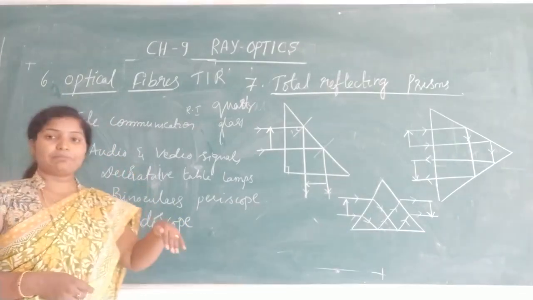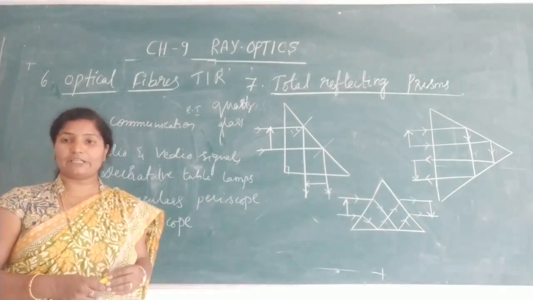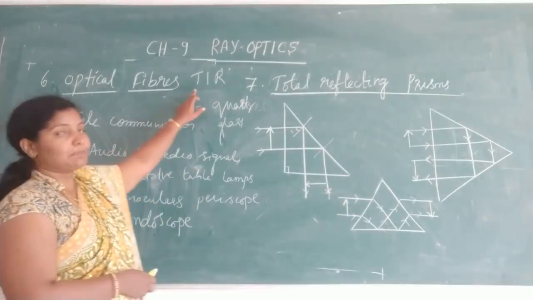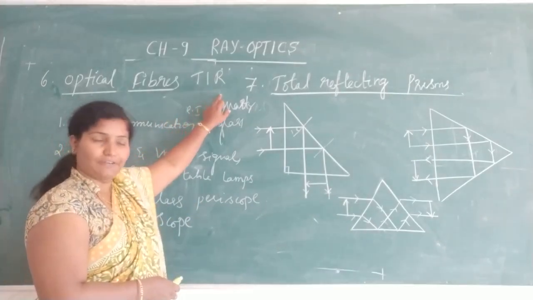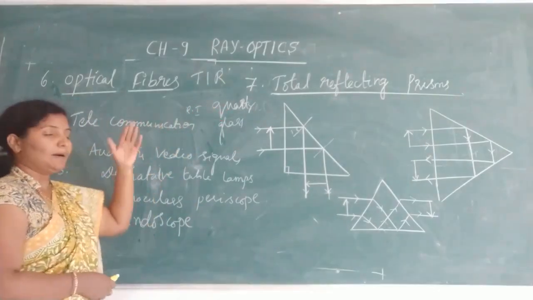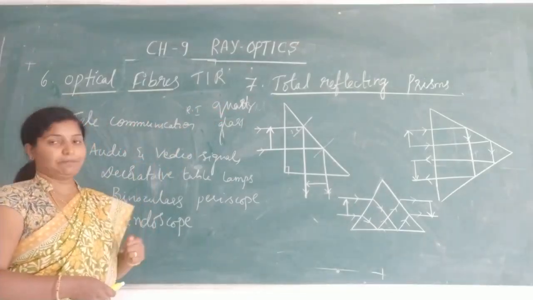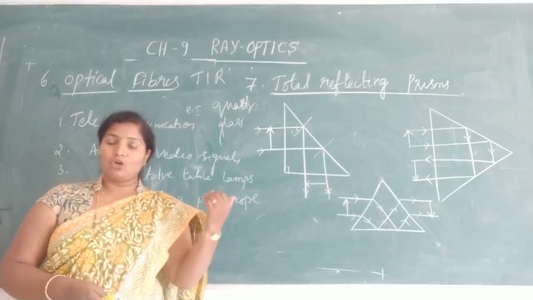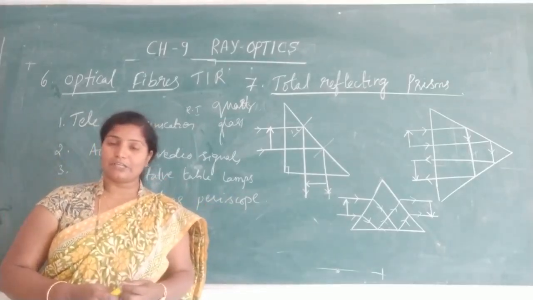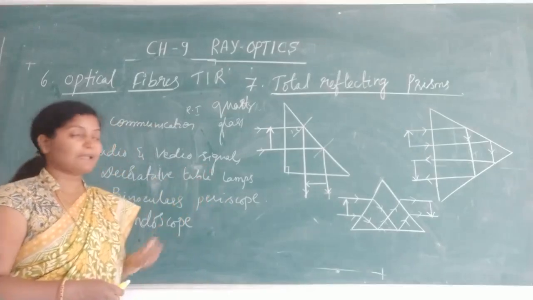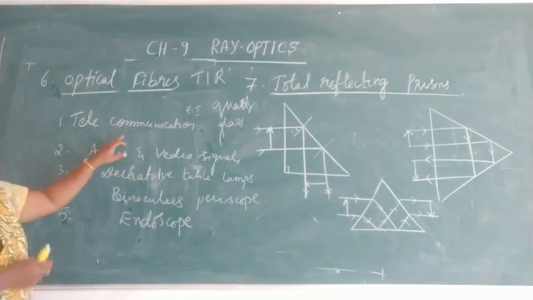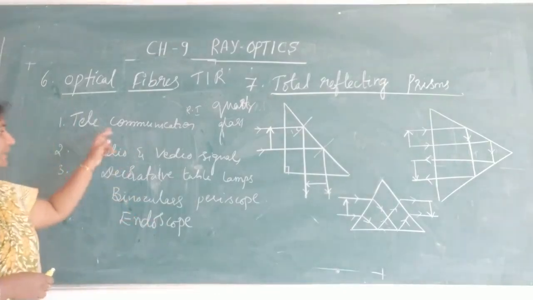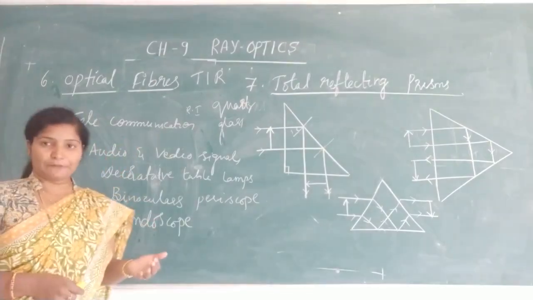Optical fiber is also an application of total internal reflection. Optical fiber mainly works on the principle of total internal reflection. Ready? 2 mark keltare. 1 mark: on which principle do optical fibers work? That is total internal reflection. Next, applications of optical fiber: they are free from noise, that's why they are used in telecommunication. Nowadays we call it optical communication.